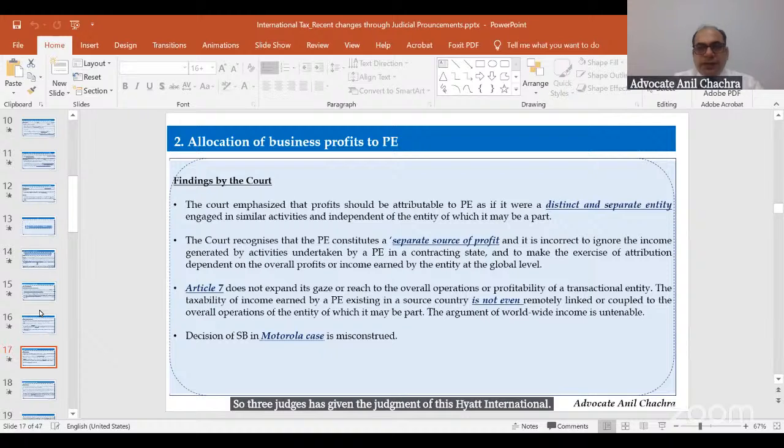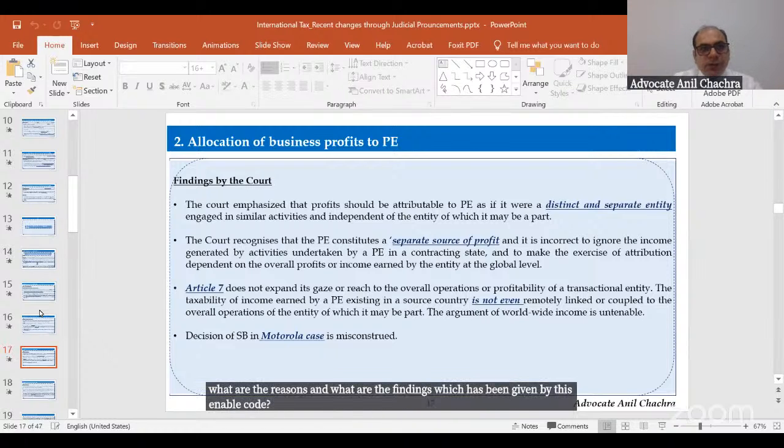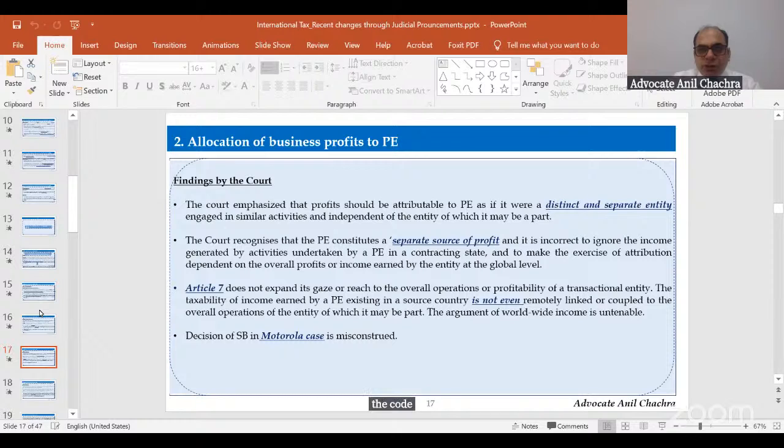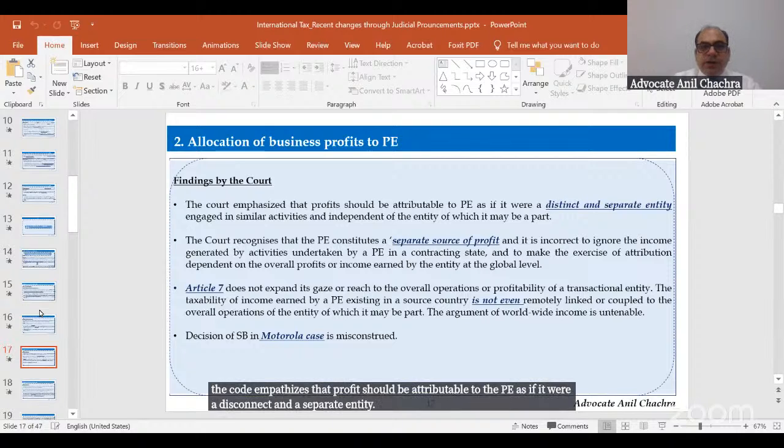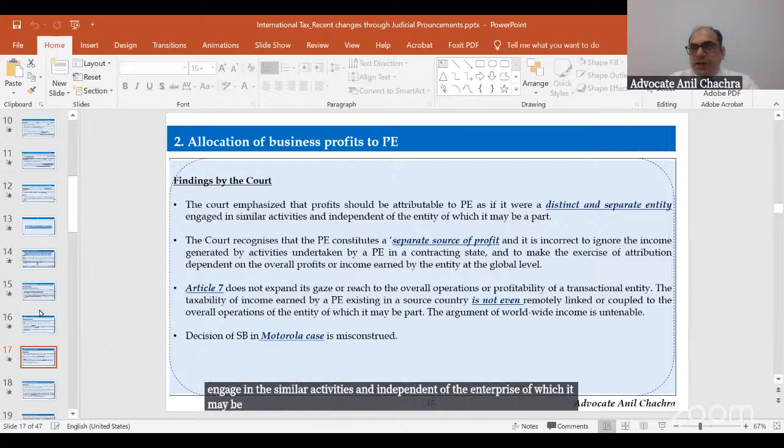The court observed why the profit should be at the PE level rather than at the global level. What are the reasons and findings given by this honorable court? The court emphasizes that profit should be attributable to the PE as if it were a distinct and separate entity, engaged in similar activities and independent of the enterprise of which it may be part, which is mentioned in Article 7 itself.